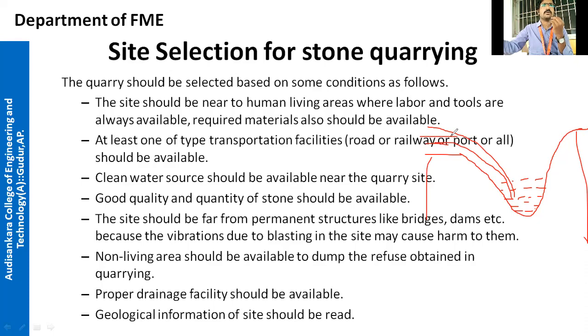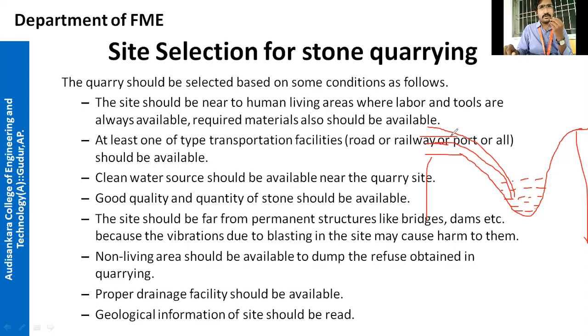If a road is going nearby, what happens due to the blasting or your digging process? The road will get vibrations and the road may get damaged. And what happens if a bridge or a building is there? We have to see all these. There will be a problem if a river is nearby, or if a water source is there.